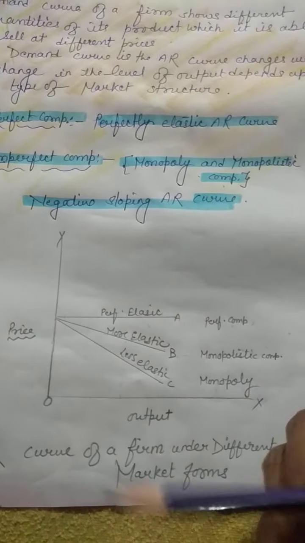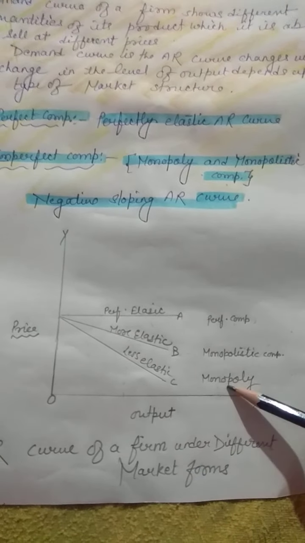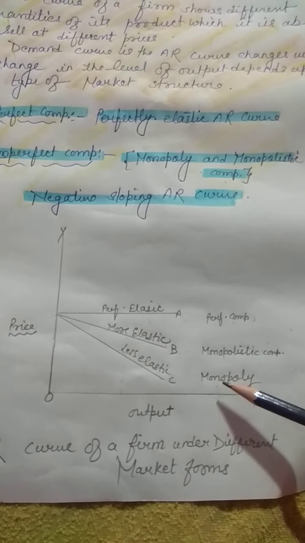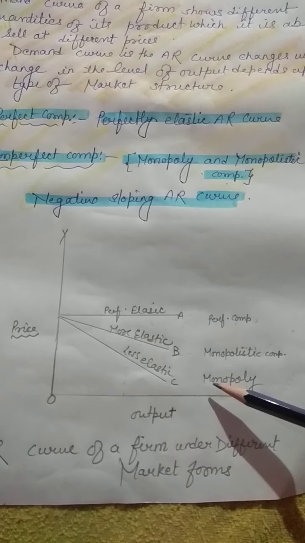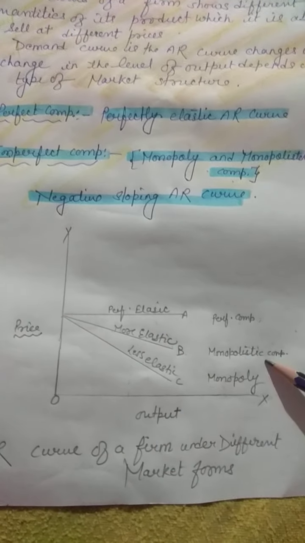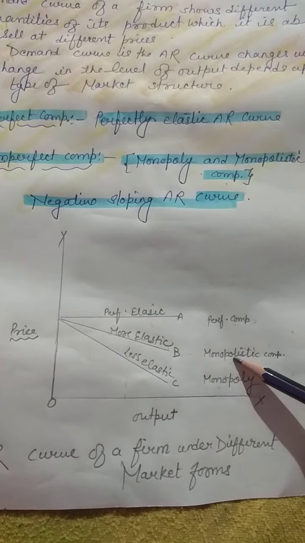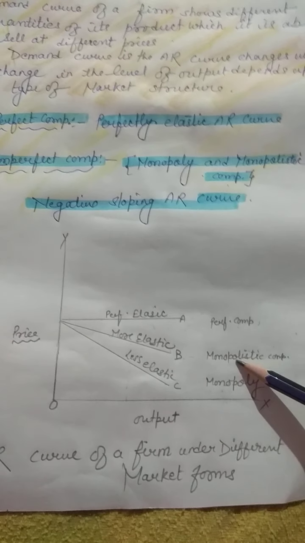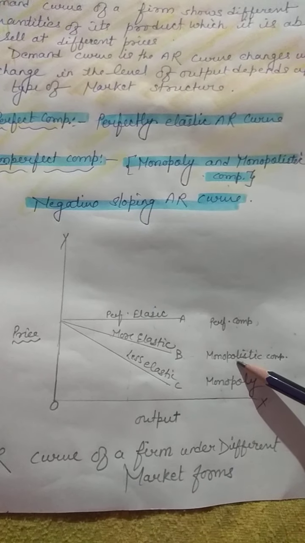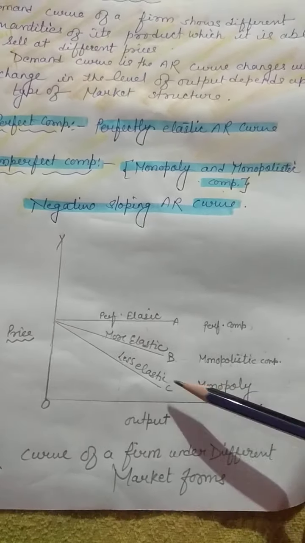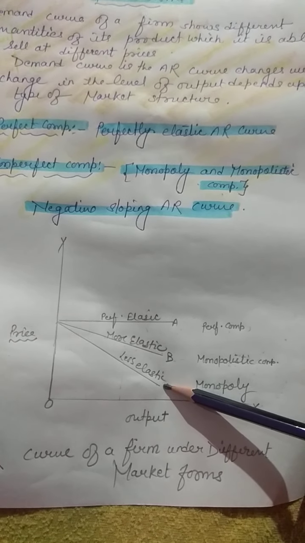In monopoly, he is a price maker, because he is the only one. Whatever price he wants to impose on the consumers, he can do it. That's why it is less elastic in comparison to monopolistic competition, because there is no close substitute. But in monopolistic competition, there is a close substitute of the product. That is the reason it is more elastic there, and in monopoly, it is less elastic.